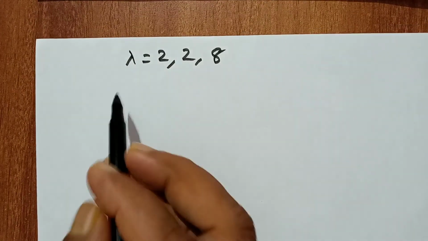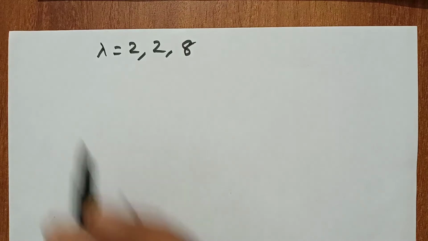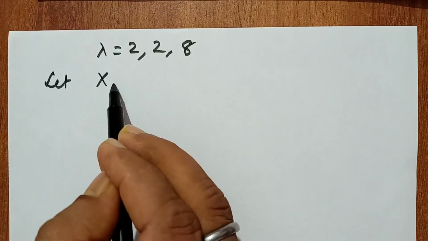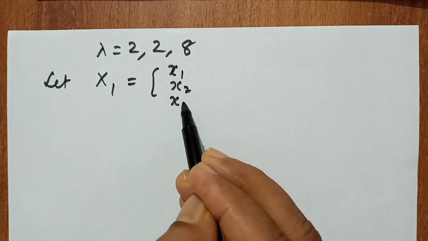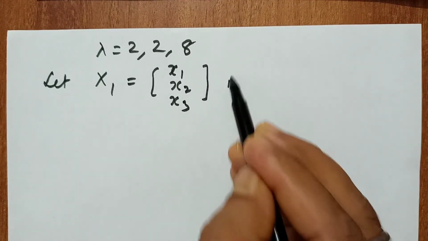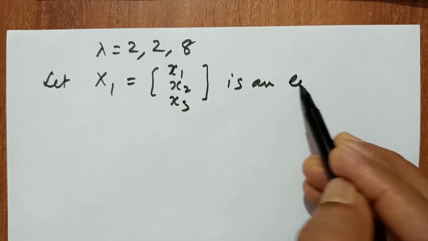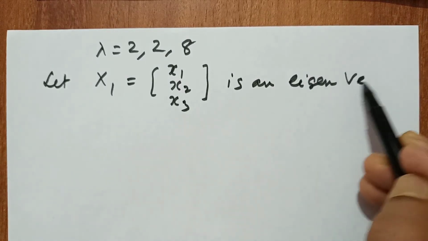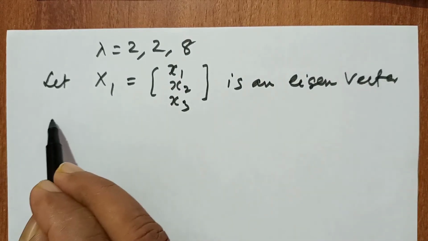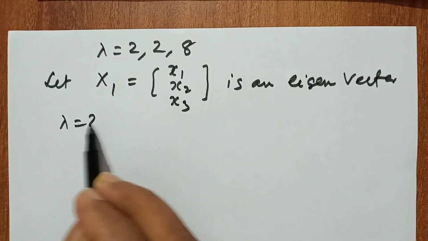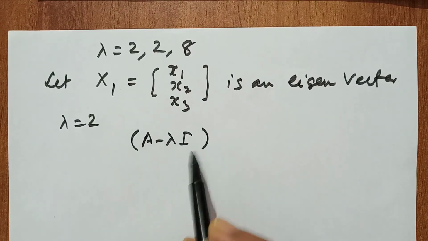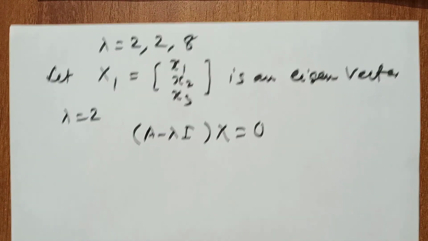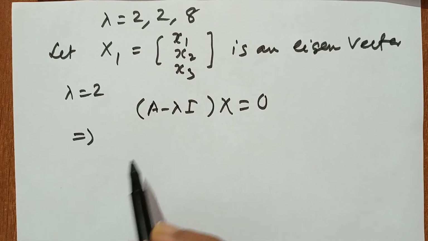Now let us suppose X equal to x1, x2, x3 is an eigenvector corresponding to lambda equal to 2. So we have (A minus lambda I) X equal to 0. What is A?